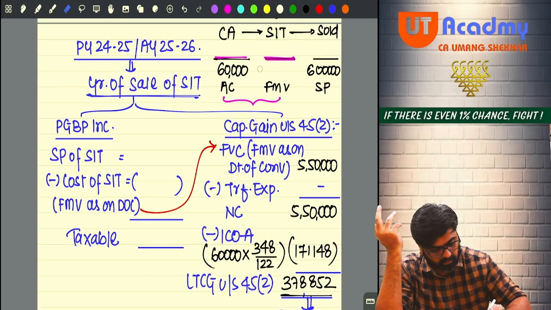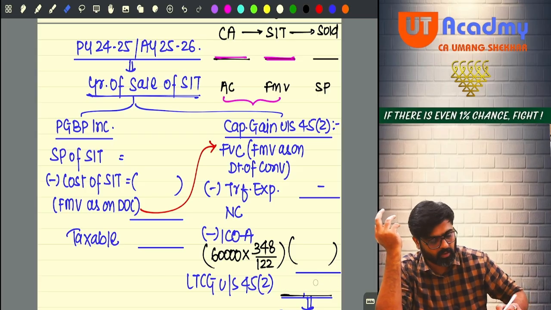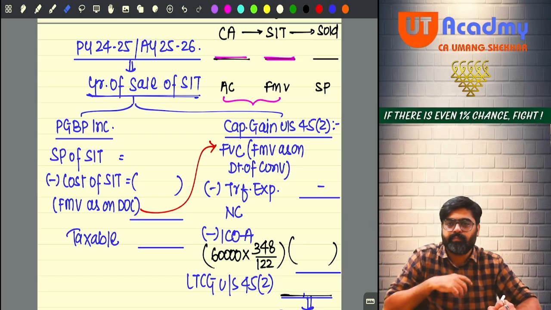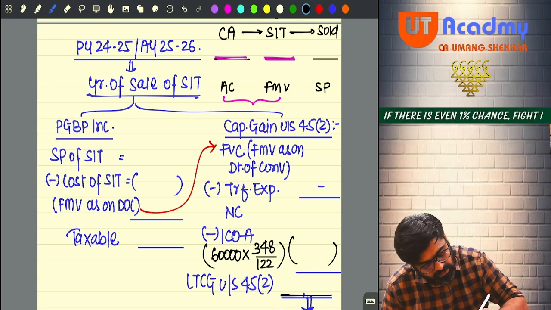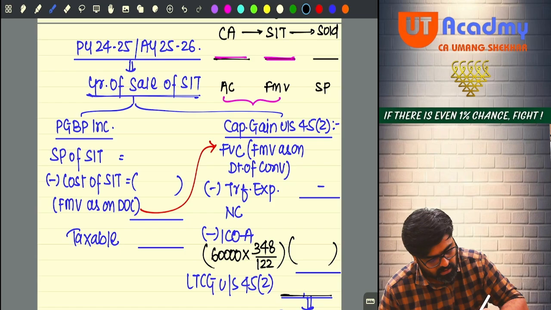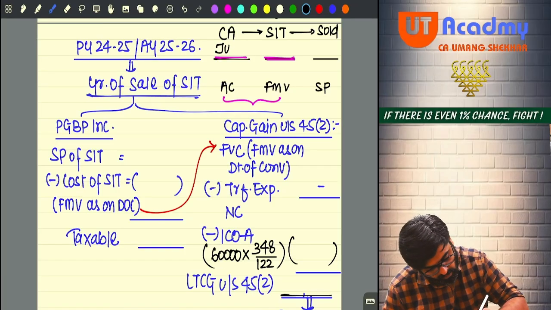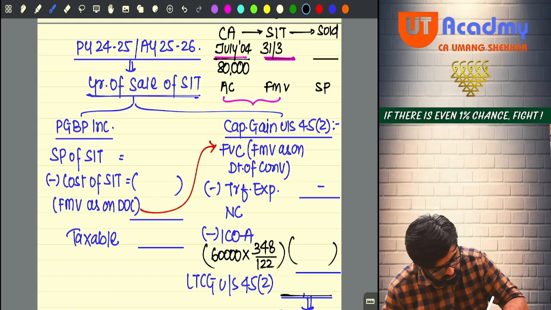Only the amounts will change. The rest everything remains the same. So tell me, capital asset was plot of land. Okay, now the capital asset is identified. It is a plot of land. The asset was acquired in July 2004 for 80,000. Converted into stock in trade on 31st March 2024.